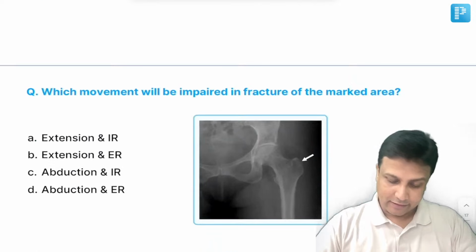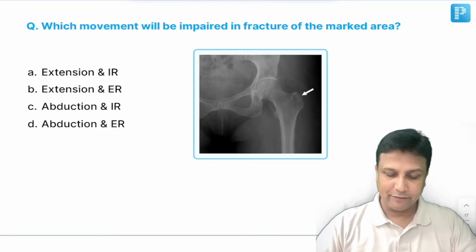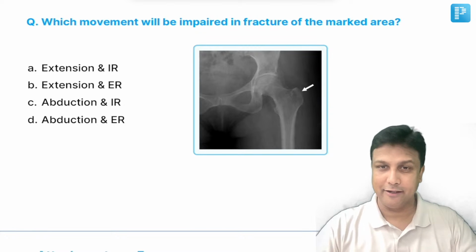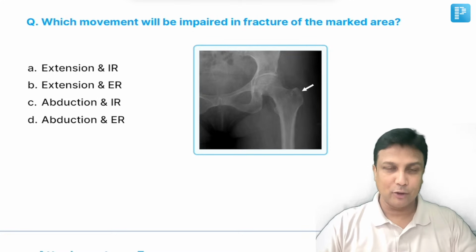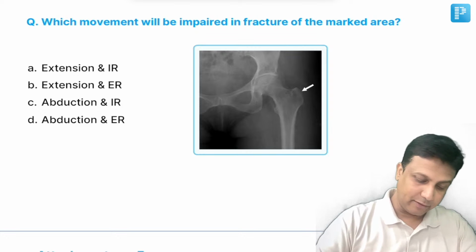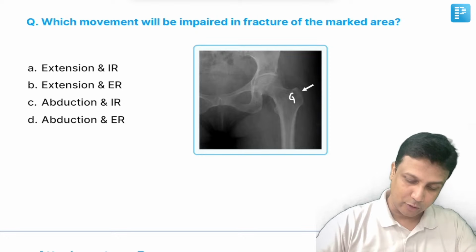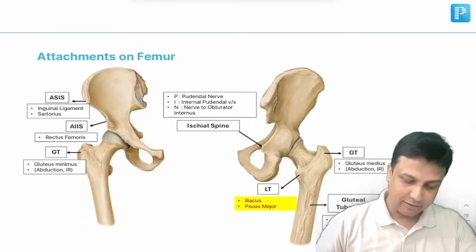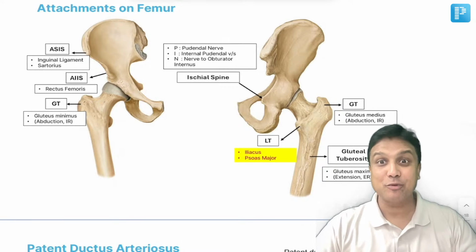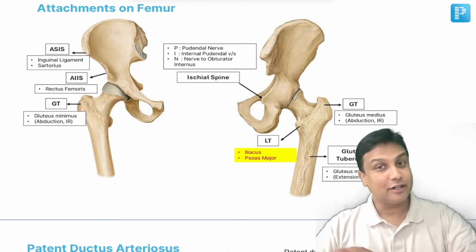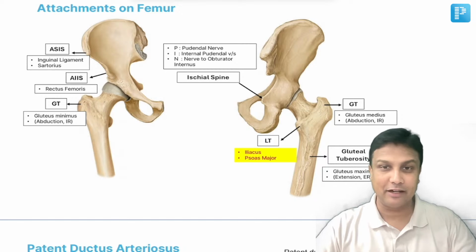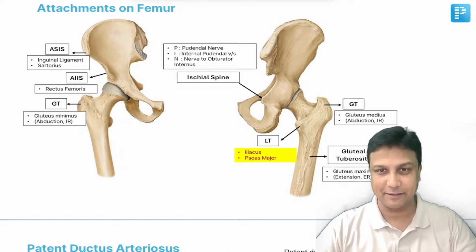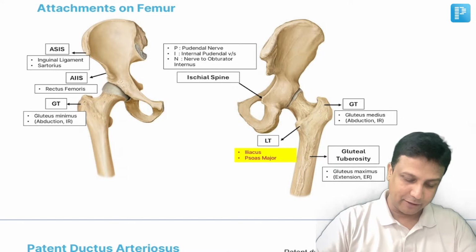Okay. Next image. Which movement will be impaired in the fracture of the marked area? Now in the image you are able to see that is femur, and in the femur this trochanter here will be the greater trochanter. And if there is a fracture here, which movement will be impaired? Now basically this image is important. Attachments of femur. From here the question has been asked in almost every exam, whether it is INI-CET, FMGE or NEET PG exam. Now my dear friends, welcome here.